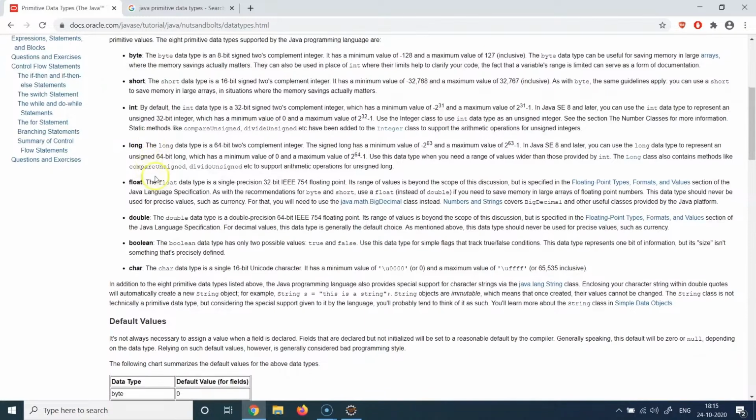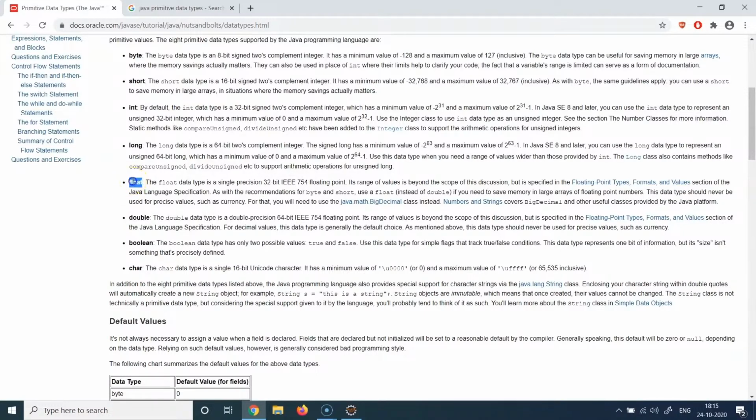In case of float and double, they can maintain the precision and decimal values. So we use float for the use cases where you want to store decimal representations of values. You can see that the float can store a smaller precision value, but double can store an even bigger precision value. So if you have really big decimal values to be maintained, you should use double.